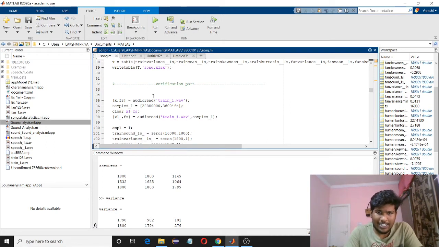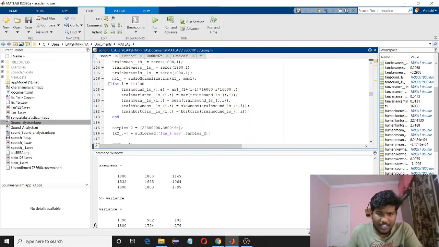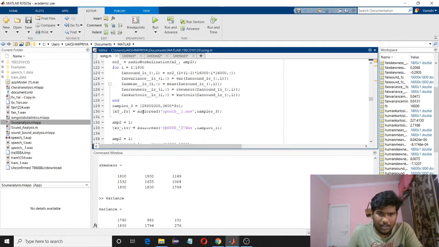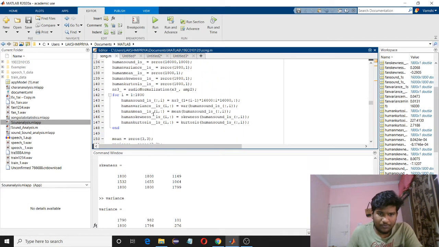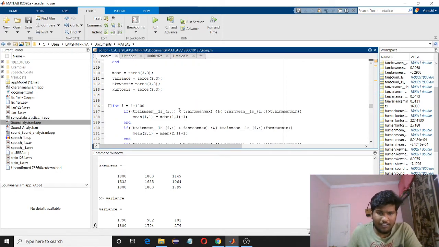We'll calculate statistical parameters and we'll check whether this second 30 minutes data is lying between the maximum and minimum of first 30 minutes data. So I've calculated mean, variance, skewness and kurtosis of second 30 minutes data here for fan sound, here for human speech. So I have declared 4 matrices, 3 into 3 zeros matrices, and we'll verify now.